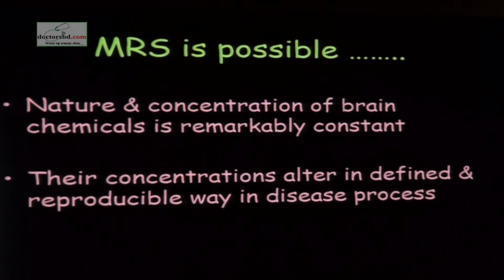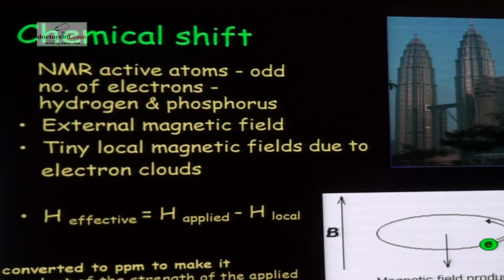So how is MRS possible? It's because the nature and concentration of the brain metabolites is constant. So even if there is a small variation, you can detect it. And the changes happen in a very reproducible manner. That means if you create the same changes again and again, you will get the same pattern. Just like you get the same pattern in infarction. Every time there is an infarction, you get the same pattern. Even in MR spectroscopy, every time you changed the brain parenchyma to a certain type of disease, you got the same pattern, and so then you can interpret it and call it a certain type of disease process.